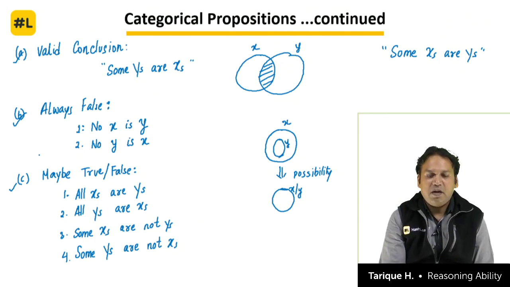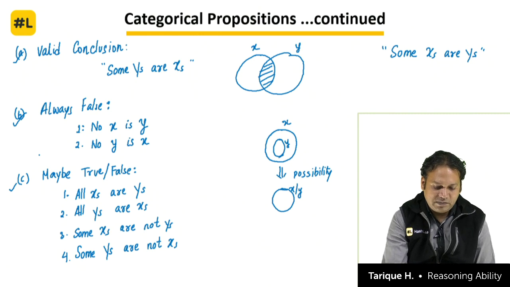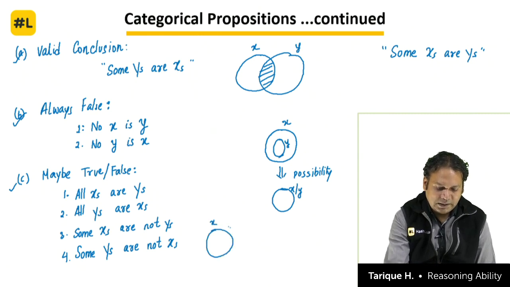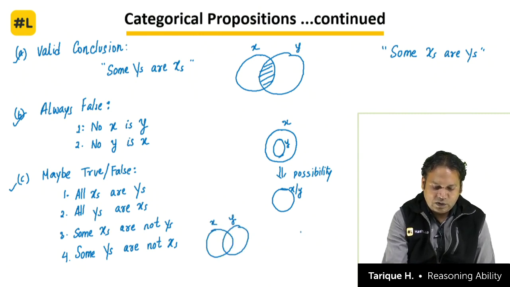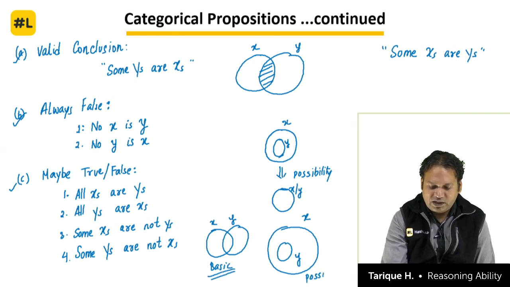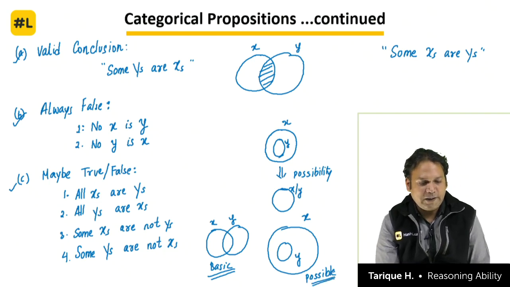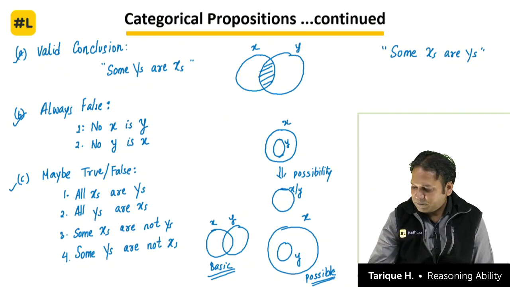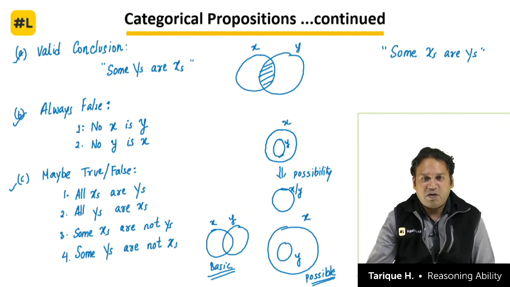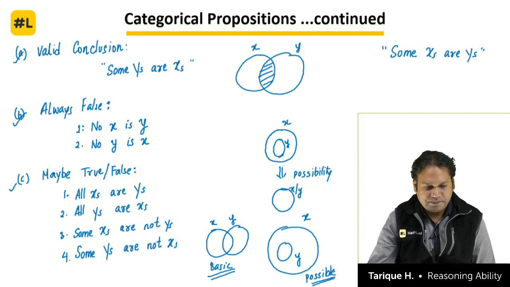Some x's are y's. Understand there are 2 diagrams. One diagram is that x and y overlap like this, or the second diagram is x is a larger circle and y is a smaller circle. This is our basic diagram. This is what we make all the time, and this is a possible scenario which we keep in mind while solving questions in the exam. Keep this in mind. Okay, that is our third statement. Let's go to the fourth statement of the categorical propositions under syllogism.